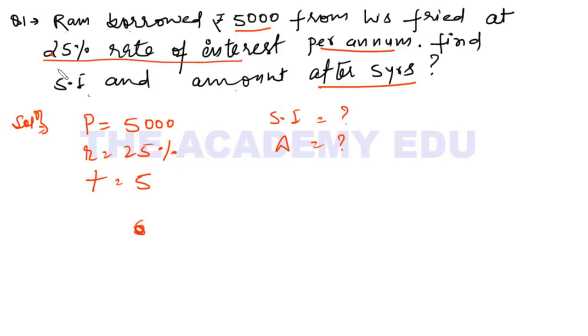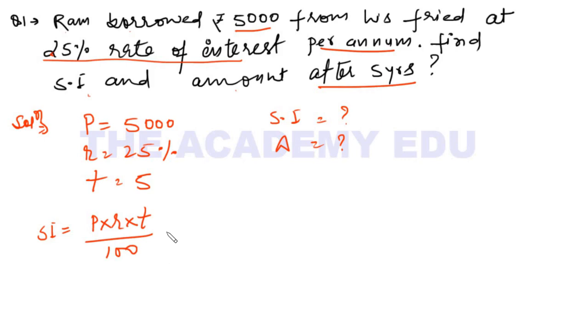I can do it without using a formula also, but for you I am using the formula. Principal, rate, time upon 100.